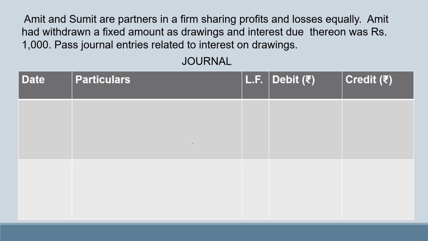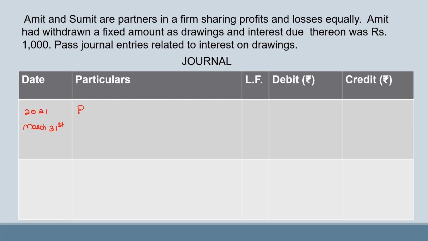The first entry would be for the interest on drawings charged by the firm. We'll write the date, which is 2021, suppose March 31st. As the date has not been given, you need not write the date. But here, assuming that the year end was 31st March, I am writing the date here, 2021 March 31st. So the first entry would be to charge interest on drawings.